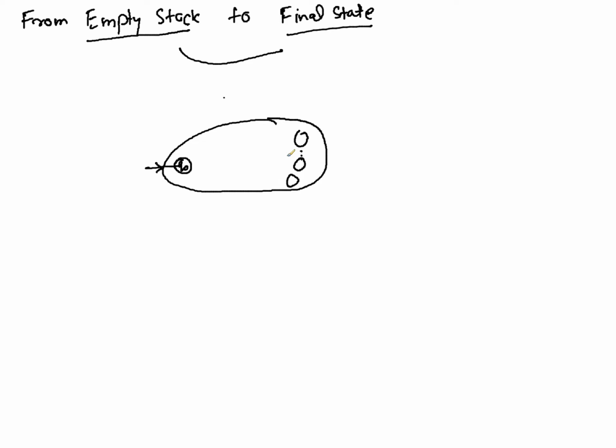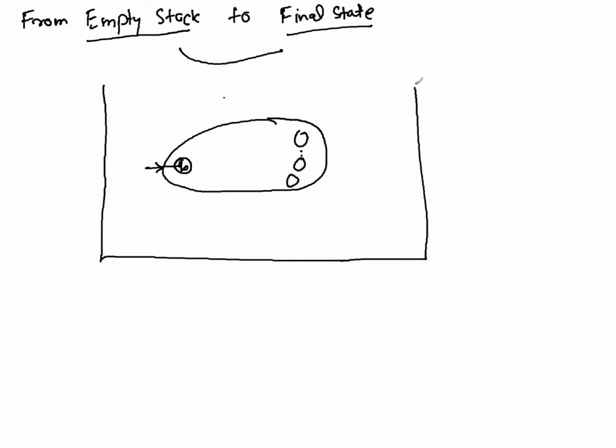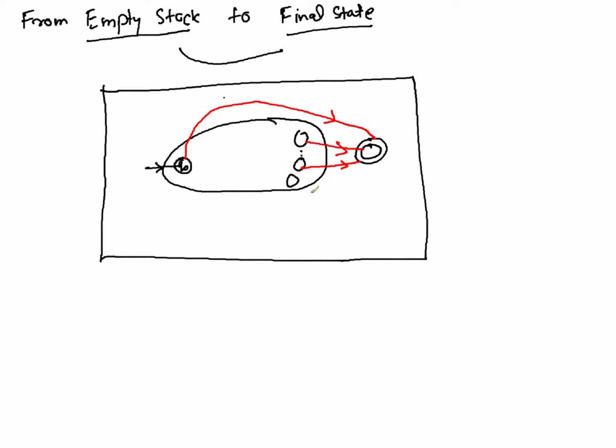So the construction is something very easy. Using this PDA machine, we are going to build ourselves a bigger machine. Now this machine we want to construct for acceptance by final state. So we are going to add a final state, and from every state we are going to add a transition coming to this final state.